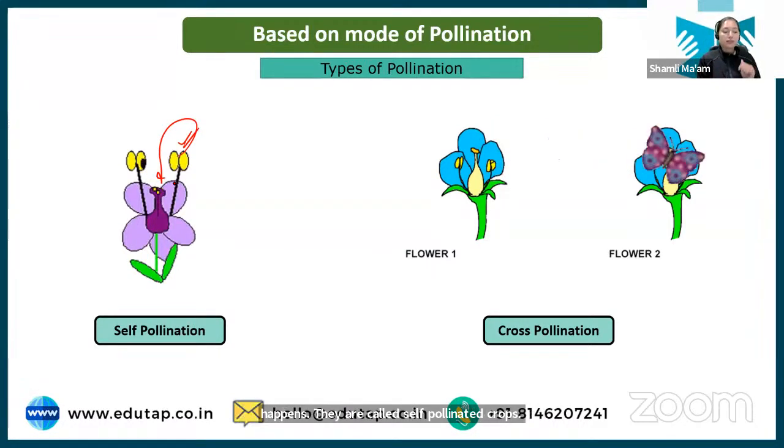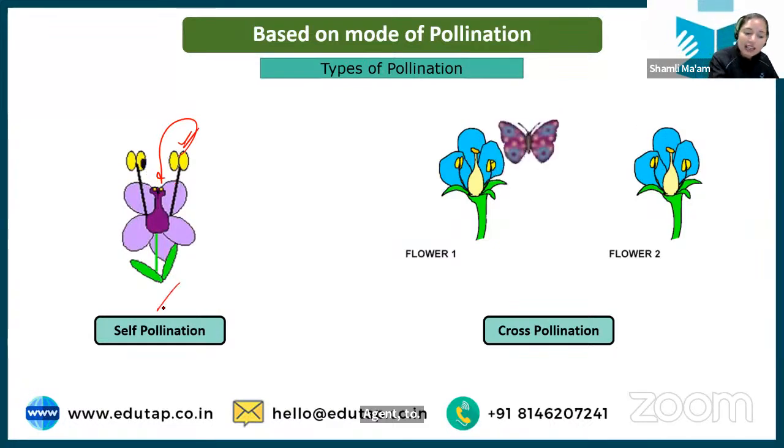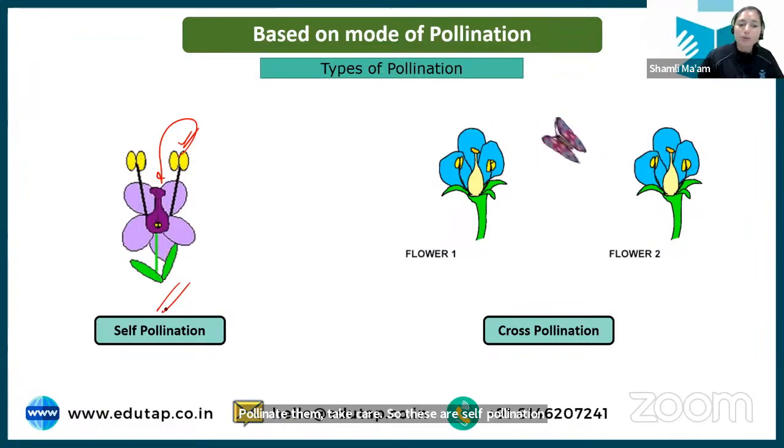Clear? Now, rice and wheat are self-pollinated crops. There the pollination happens by itself. They do not need any agent to pollinate them. So these are self-pollination, and crops under this category are known as self-pollinated crops.